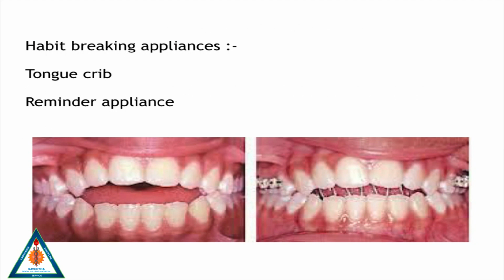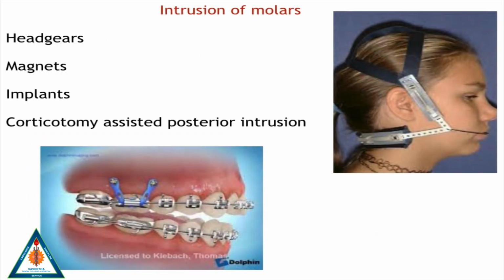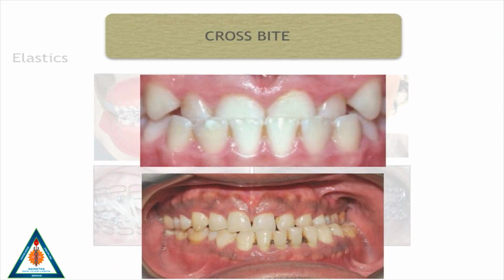The habit breaking appliances commonly used are the tongue crib, which is the reminder appliance, and it prevents the tongue thrusting habit. The intrusion of molars is done by headgears, magnets, implants, or corticotomy assisted posterior intrusion. Extrusion of anterior teeth is normally brought about by elastics.